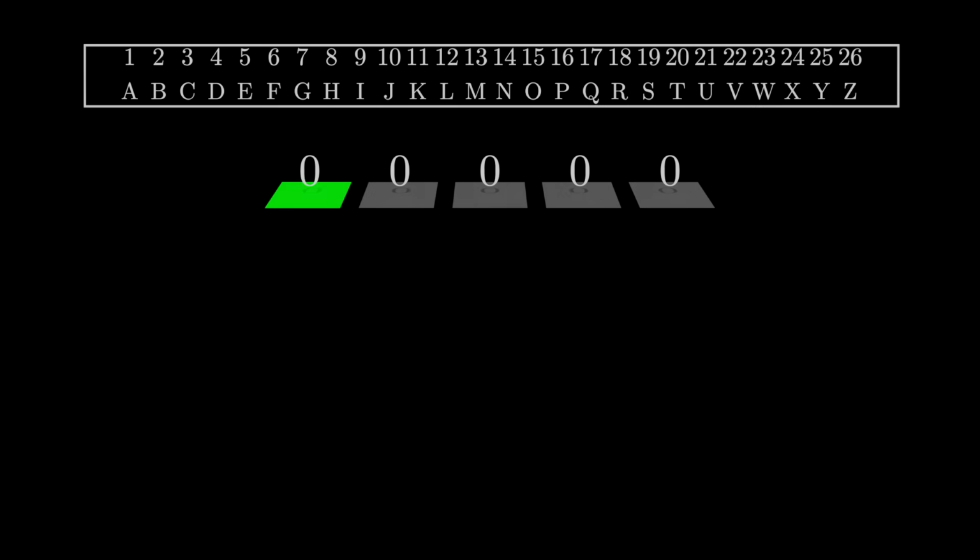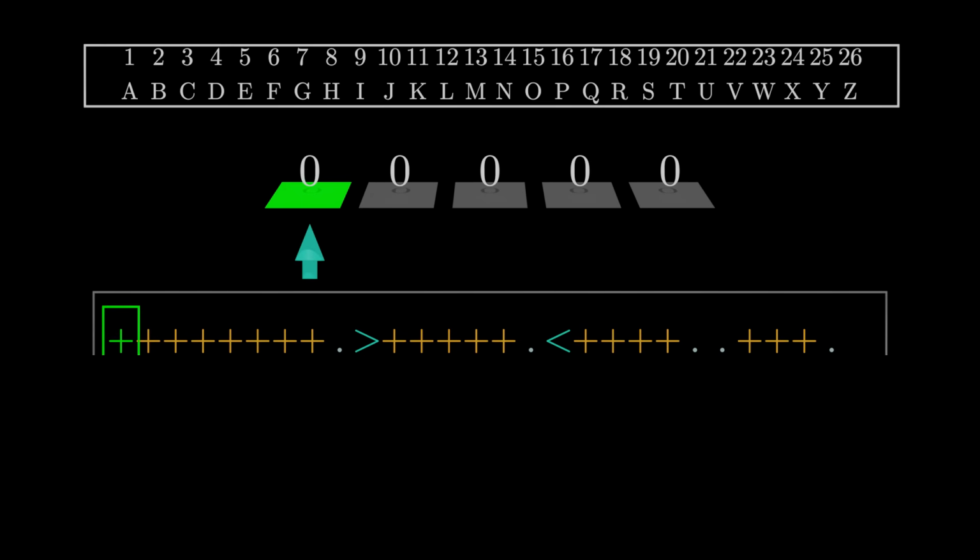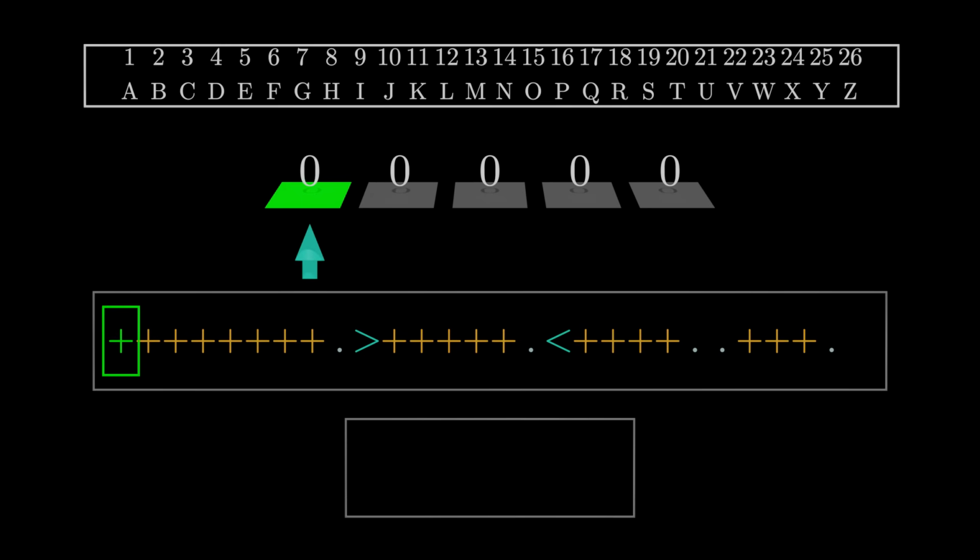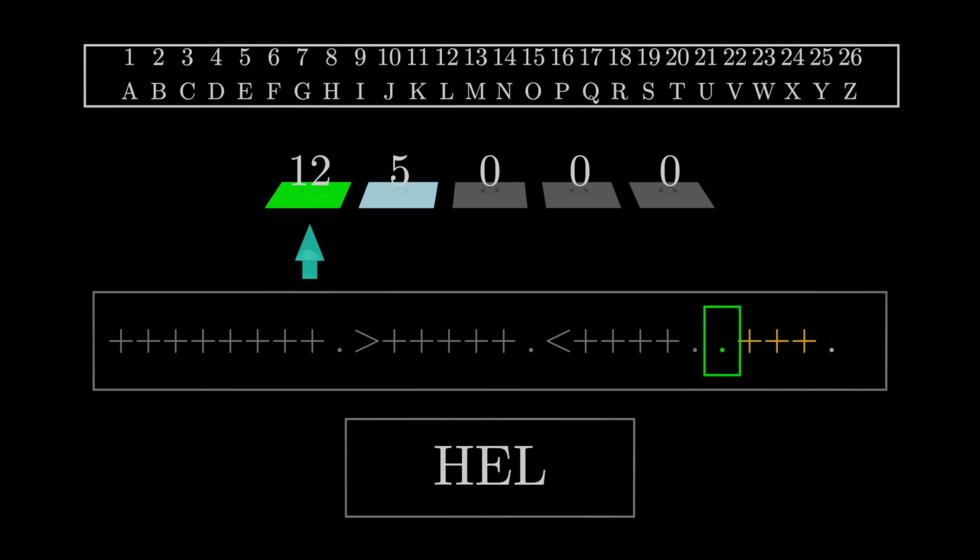When the tape starts off with only zeros, the 8 pluses generate the letter H in the first cell, and the dot prints it on the screen. To save keystrokes, the value of the next cell is raised 5 times to print the letter E, before the cursor returns to the first cell and finishes there with the L's and the O.